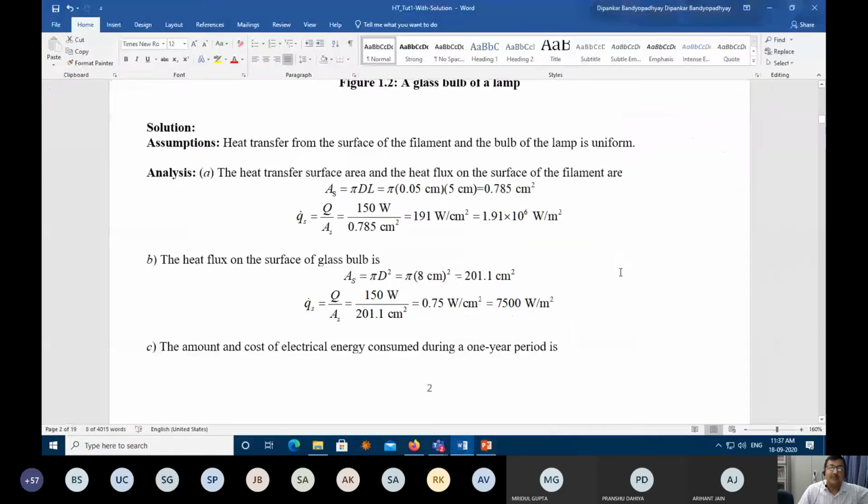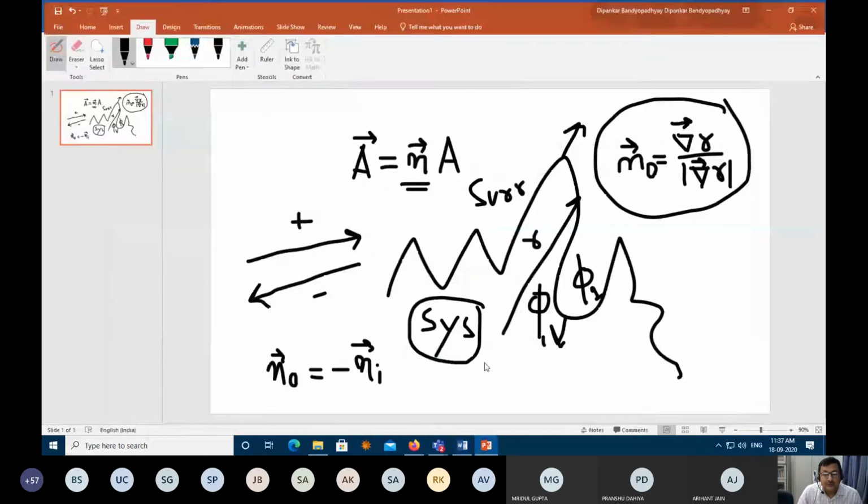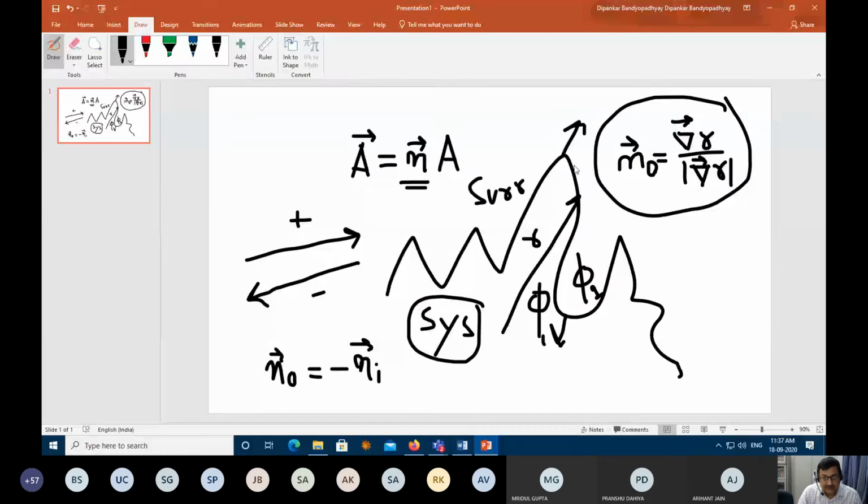Conventions are created. Sometimes people take the minus sign out, sometimes people just don't worry about the sign. You have to worry about the sign when you need to accumulate. Suppose there are 3, 4, 5 different fluxes and you need to add and subtract between them. Then you have to worry about the sign. For that, what is the rule? You fix one direction, and then calculate all the other fluxes based on that direction. That's it. You should not worry about whether these are positive curvature or negative curvature.